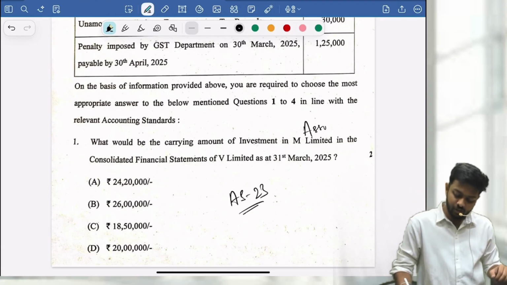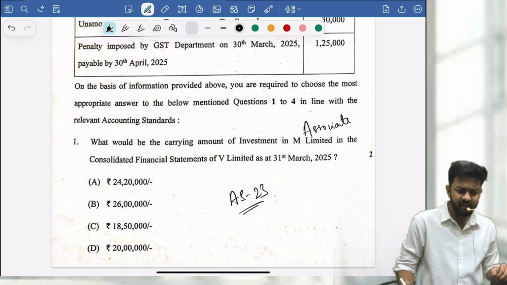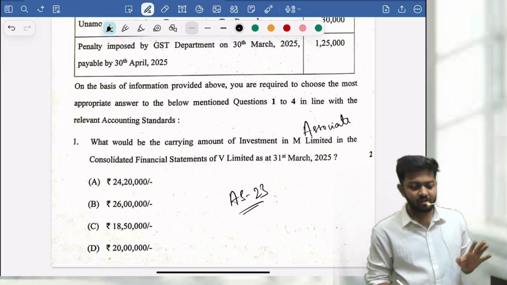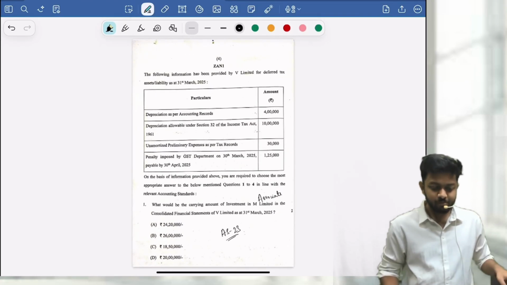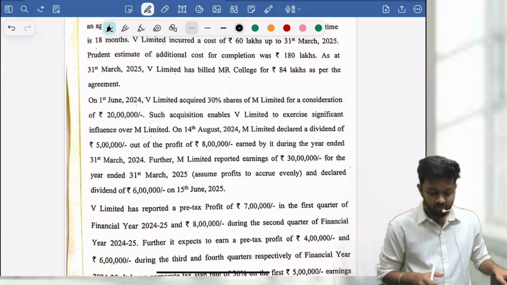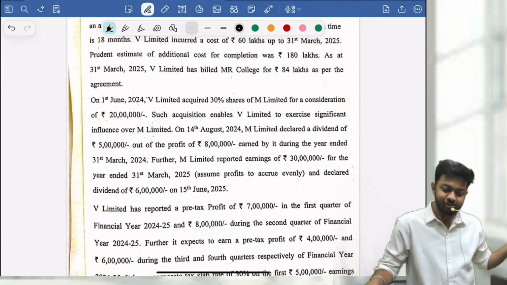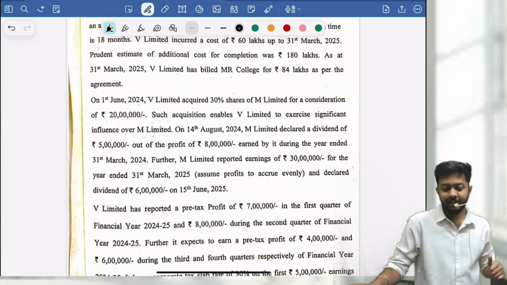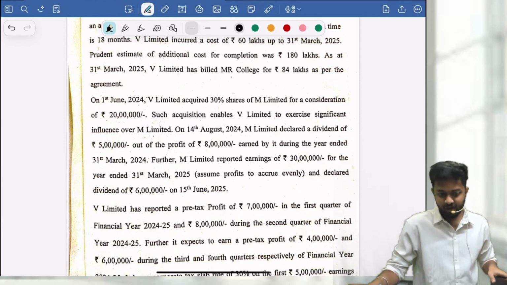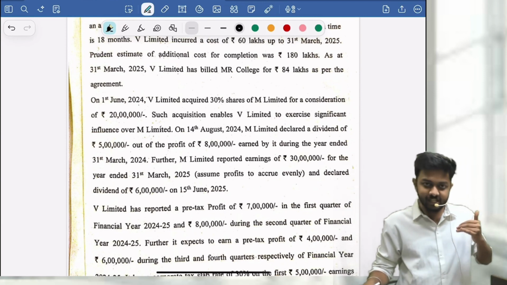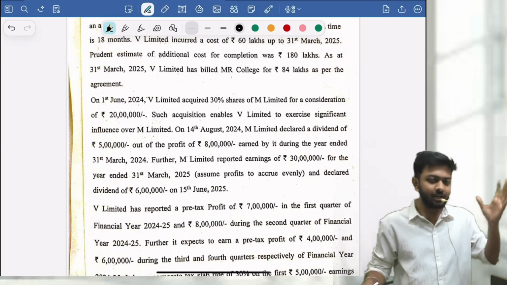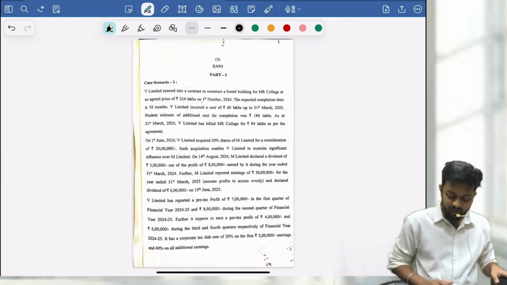A pretty simple question. They have given the cost of investment and also the pre-acquisition dividend. From the cost of investment, you have to subtract the pre-acquisition dividend, and in whatever post-acquisition profit you have, you take the investor company's share and add it. You get the figure as on 31/3/2025.